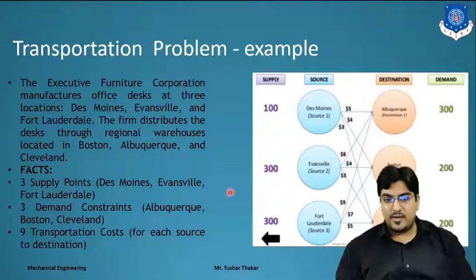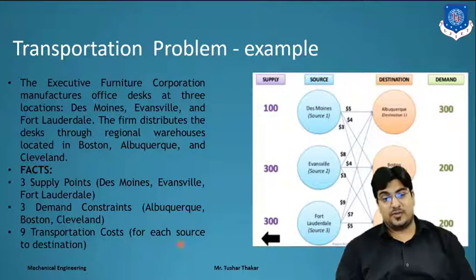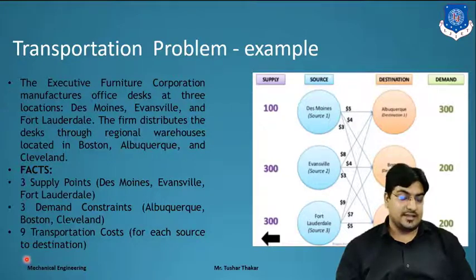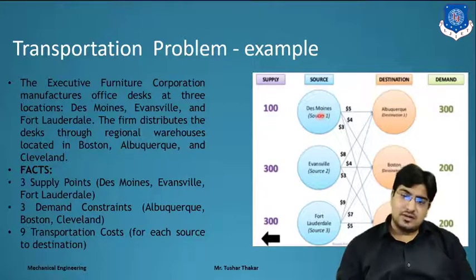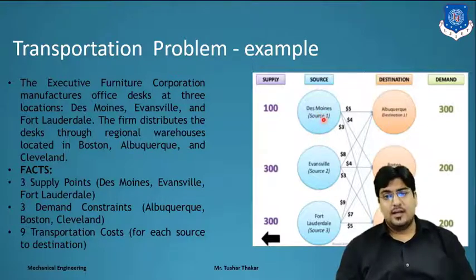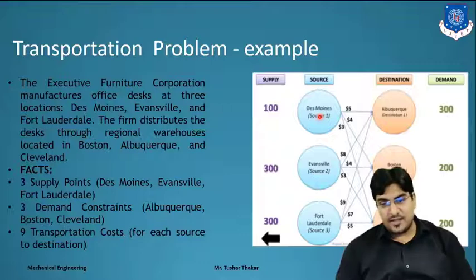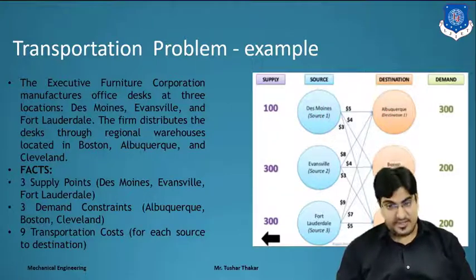3 supply points, 3 demand points and 9 transportation costs, one for each source-destination pair. Here the supply is given and the demand is given. Source 1 will provide to destination 1, destination 2 and destination 3, right?